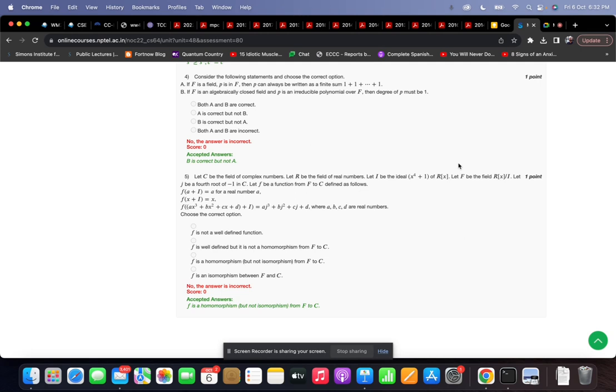So you evaluate the polynomial on the complex number j and you output that. So this is how the map f is defined.